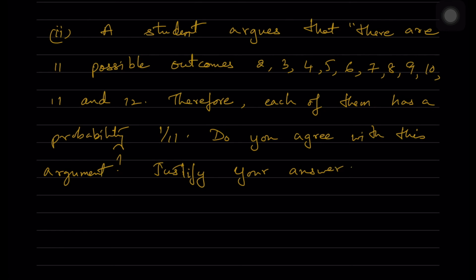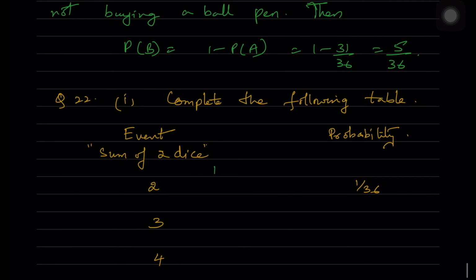So is getting a sum of 2 equal to getting a sum of 3? Is it equal to getting a sum of 4? Is it equal to getting a sum of 5? So total number of possible outcomes is 36. So n of S is equal to 36, because you have 1,1; 1,2; 1,3; 1,4; 1,5.